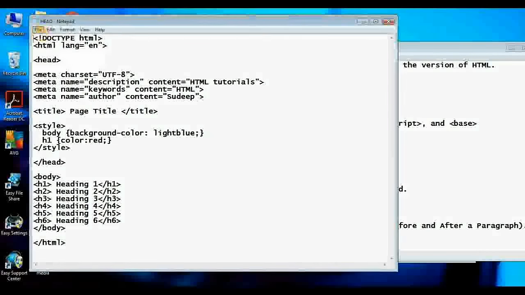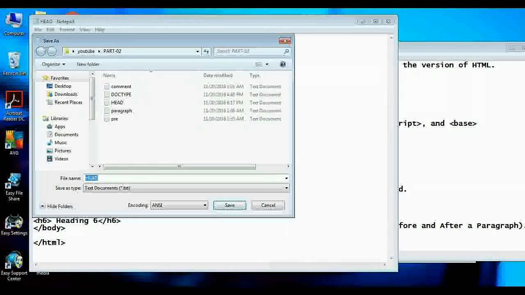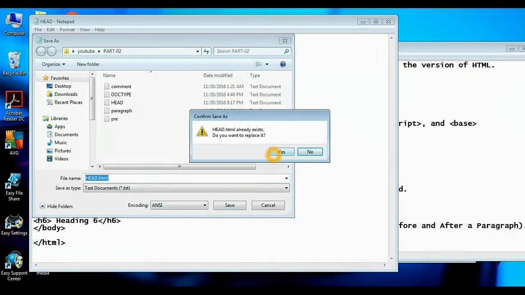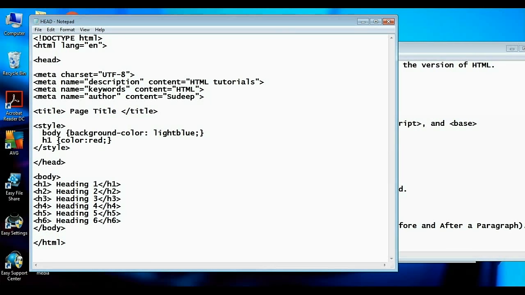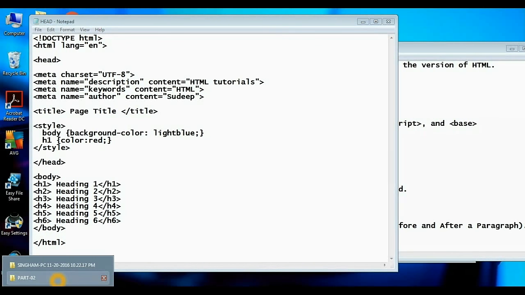So we will save the file. File name head followed by the extension as HTML. Save. Check.